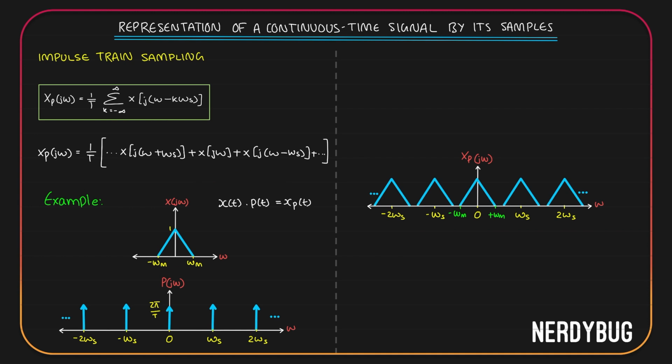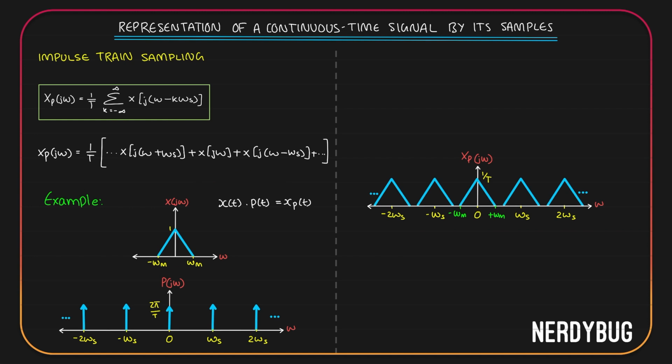We have a replica of X of j omega at 0, 1 at omega s, 1 at 2 omega s. It will go on until infinity. And on the other side, we have 1 at minus omega s, 1 at minus 2 omega s, and that will also go until minus infinity. Also from the equation, the magnitude of each of these replicas is going to be 1 by T. Let us mark it over here.